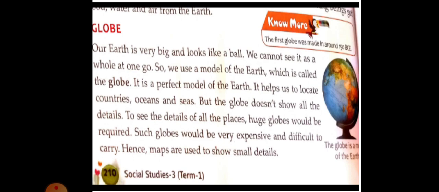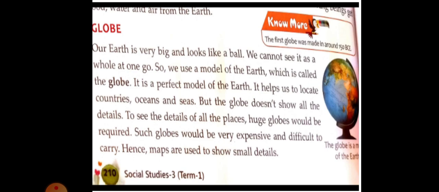Difficult to carry means this one big ball like here. You can carry it to school, or have a globe at home. But if you wish to carry it anywhere, is that easy? No, because it is very expensive, difficult to carry and very big too. Hence, maps are used to show small details.